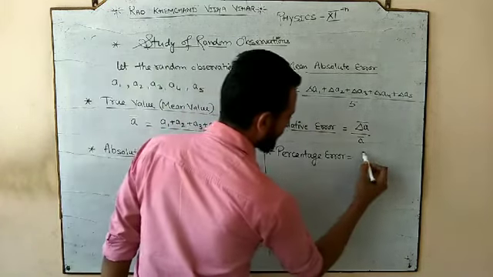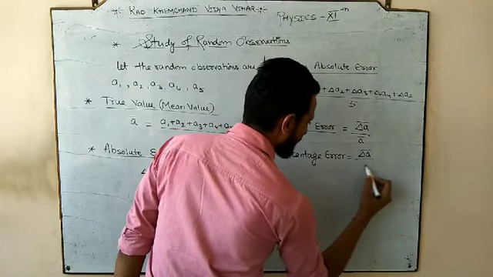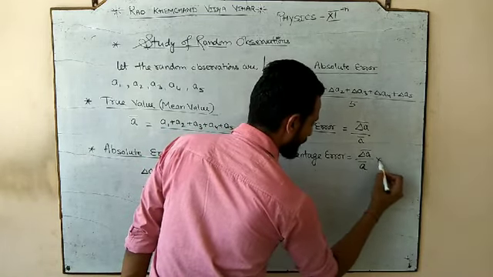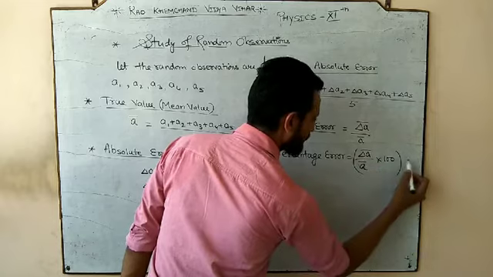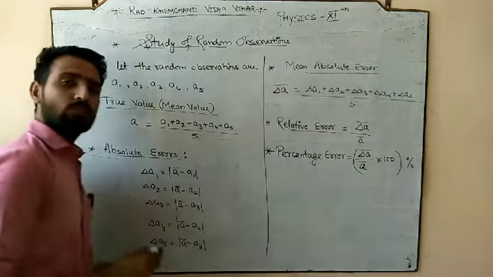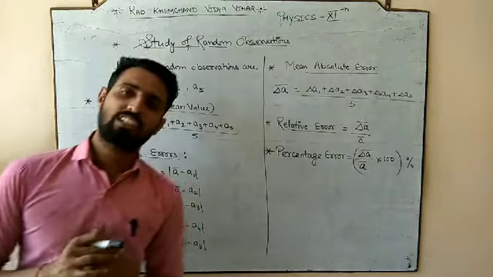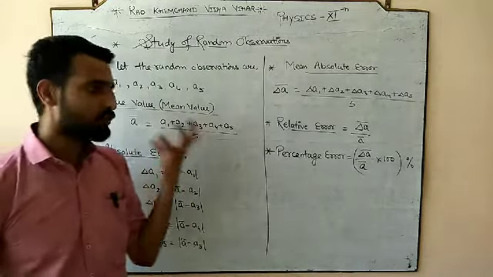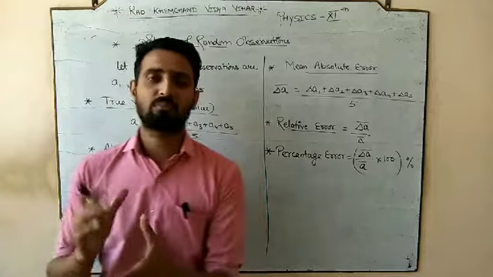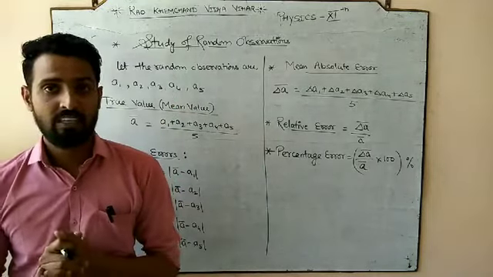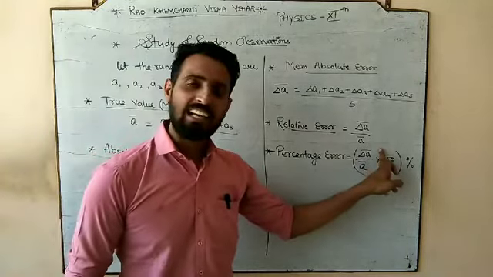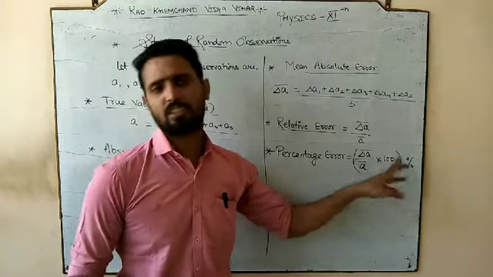So percentage error is error divided by true value into 100%. So how can we calculate the percentage error? It means how much percentage of the true value we are wasting in error. How to calculate that? It is your error divided by true value into 100.